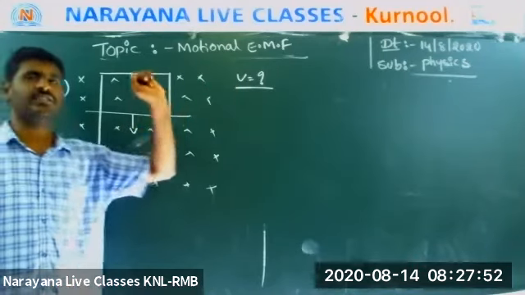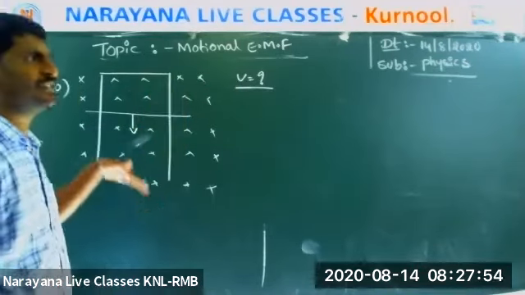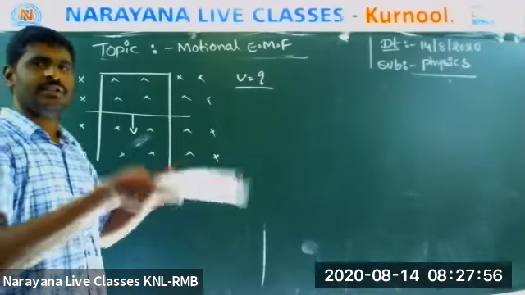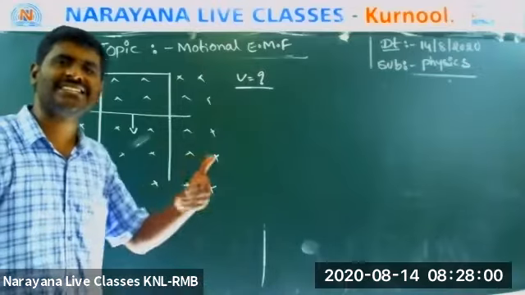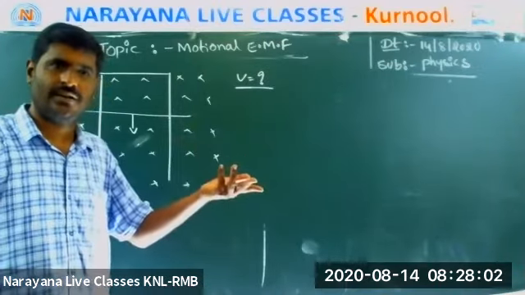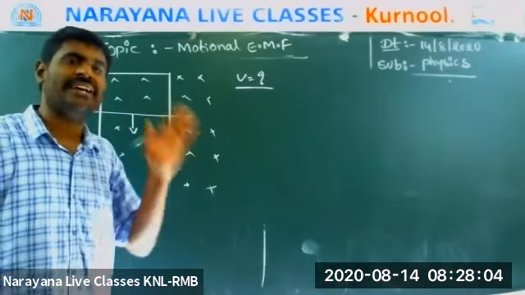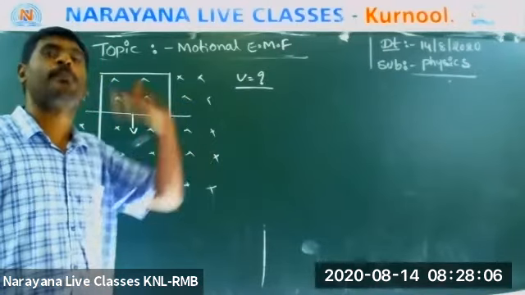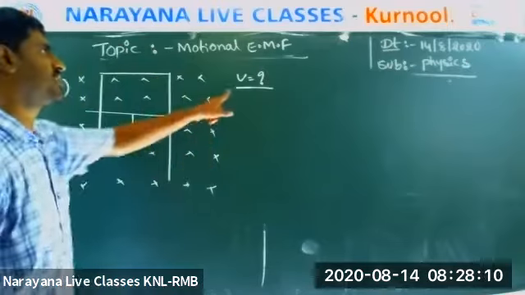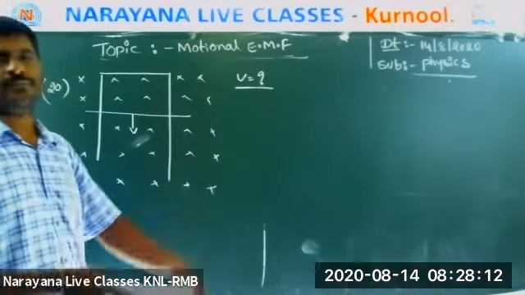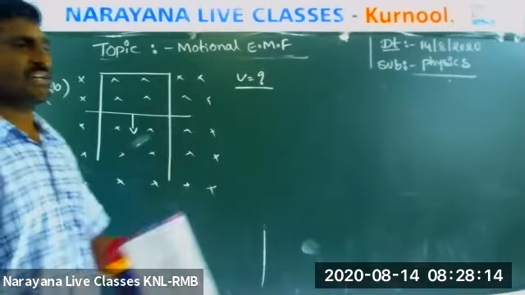Now the question is terminal speed. Terminal speed means generally, when a body is freely falling, its velocity increases. But terminal speed means its velocity is constant due to some opposing force. Due to some opposing force, its velocity becomes constant. Now the question is, what is the V?